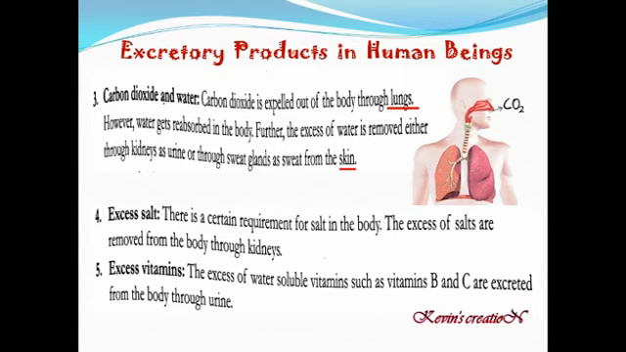And the last one here is excess vitamins. The excess of water soluble vitamins such as vitamin B and vitamin C are excreted from the body through urine. So all these things which are not required, which are excess in our body, which are the waste products, all this comes out of our body through the excretory system using the excretory organs.